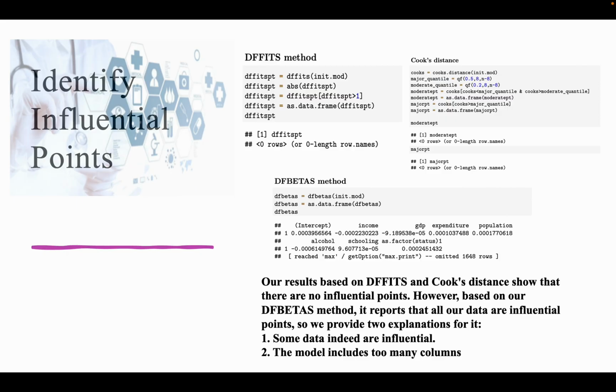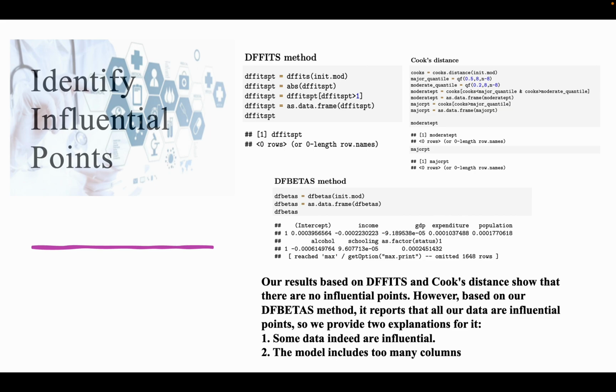We use 3 methods to determine any possible influential points. For DFFITS and Cook's distance methods, we don't find any influential points. However, for DFBETAS method, we found that all of our data are influential points. So we provide two explanations for this unusual result. The first one, we believe it might be because some data indeed are influential. From the QQ normality plot, we notice the starting region of the data significantly deviates from the QQ line. That means some data deviate from the best fit line.